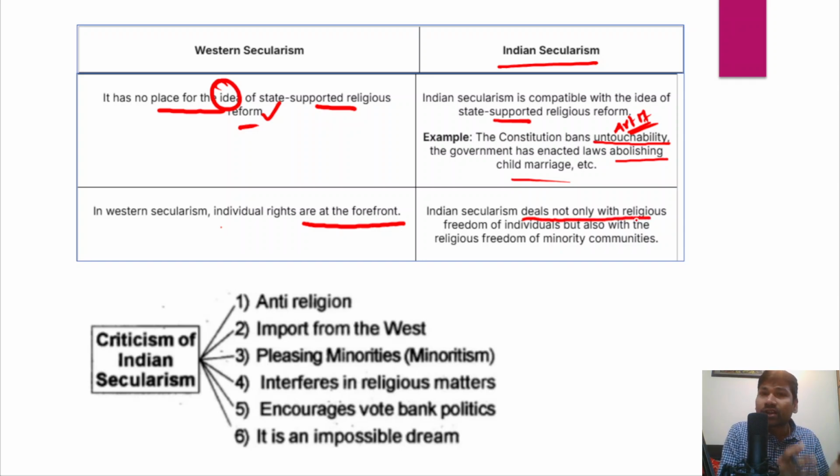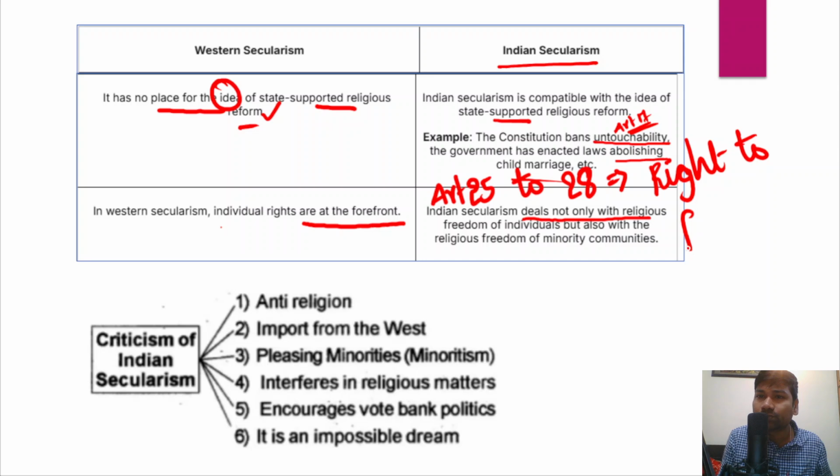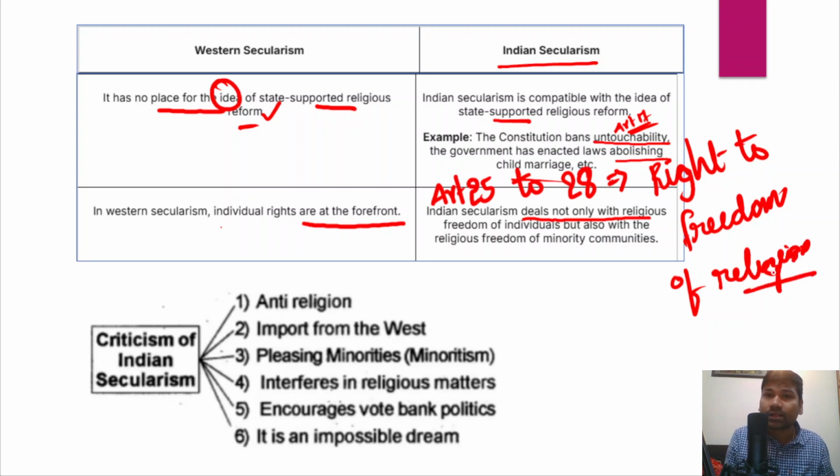There should be religious freedom for individuals, and that is what is talked about in Article 25 to Article 28 of the Indian Constitution, which talks about the right to freedom of religion. So in Indian secularism, it deals not only with the religious freedom of individuals, but also with the religious freedom of the minority communities as well.